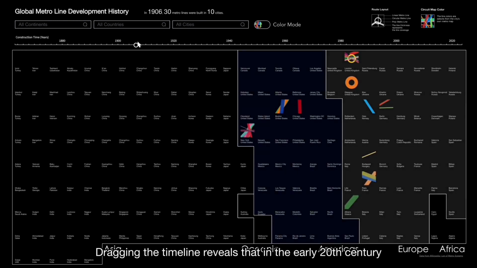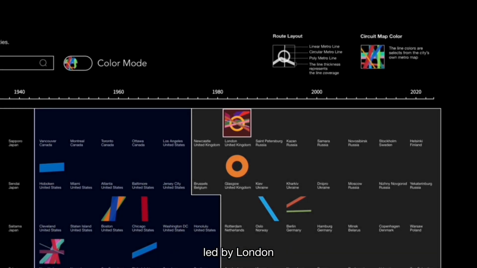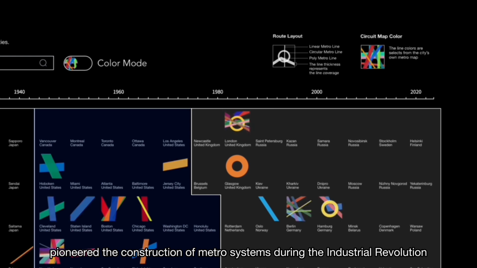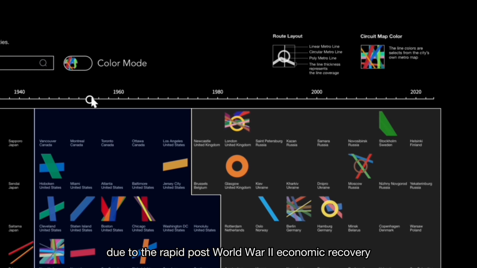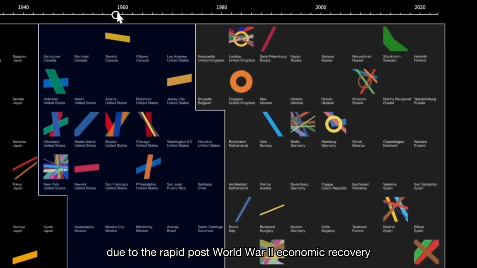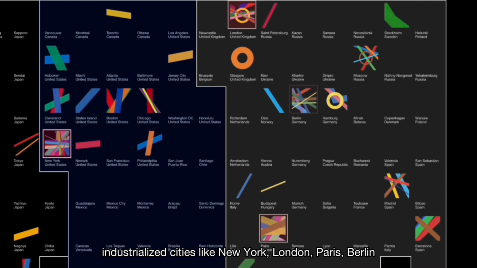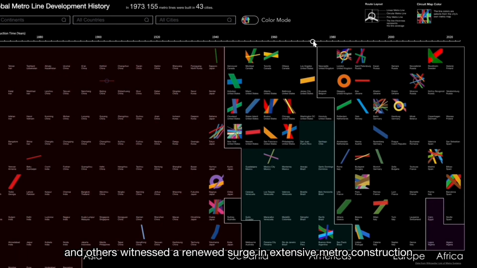Dragging the timeline reveals that in the early 20th century, Europe and North America, led by London, pioneered the construction of metro systems during the Industrial Revolution. In the mid to late 20th century, due to the rapid post-World War II economic recovery and further acceleration of urbanization, industrialized cities like New York, London, Paris, Berlin, and others witnessed a renewed surge in extensive metro construction.